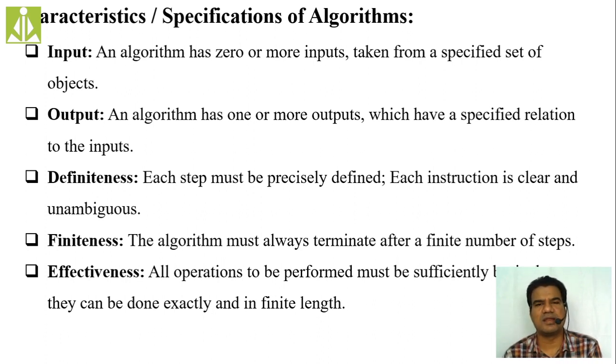Those objects can be your input devices, or other resources, like your files, or any sensors. Clear? So there is no compulsion that every algorithm must have input. It can even have no input.